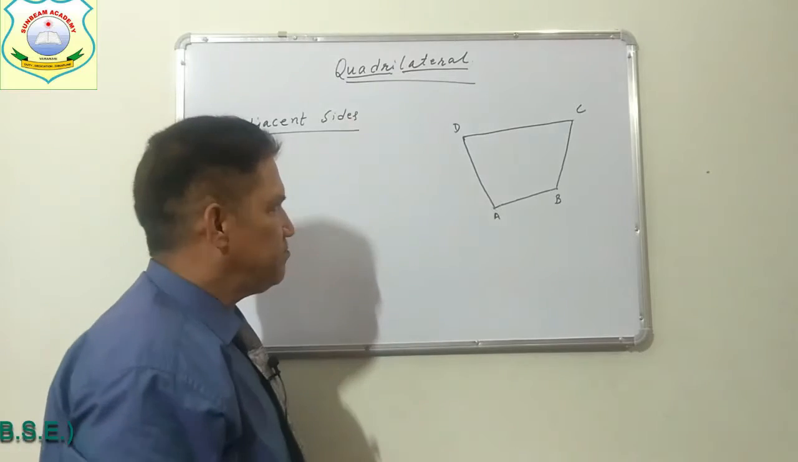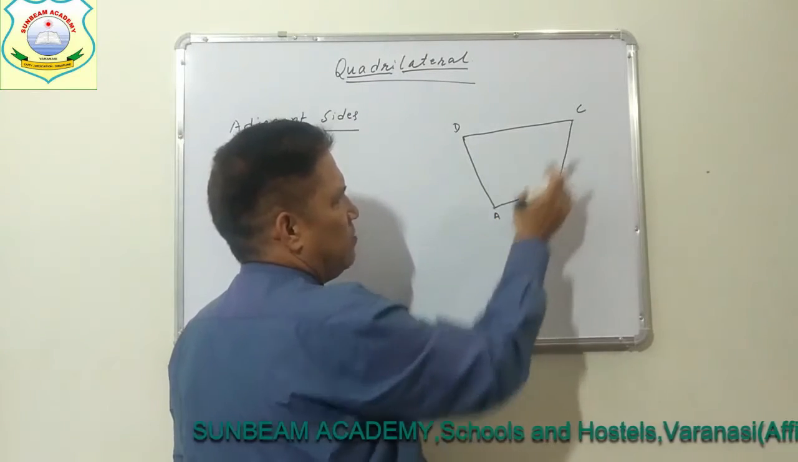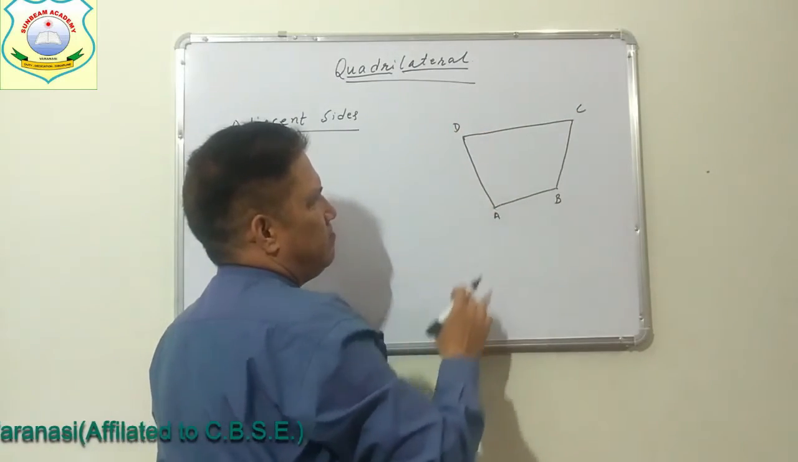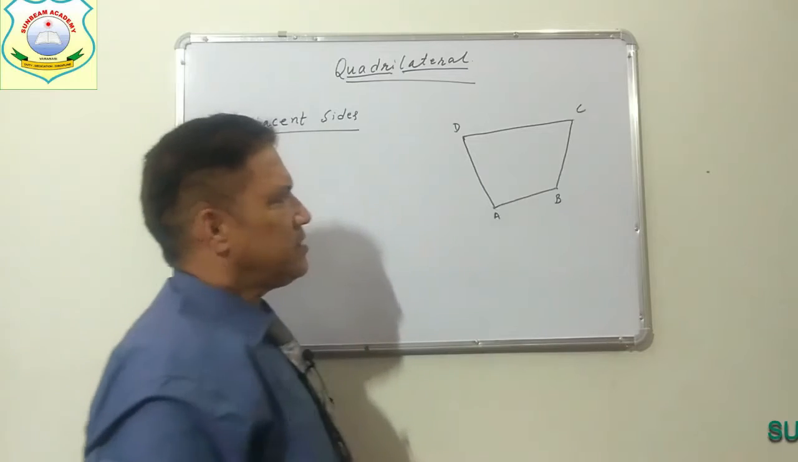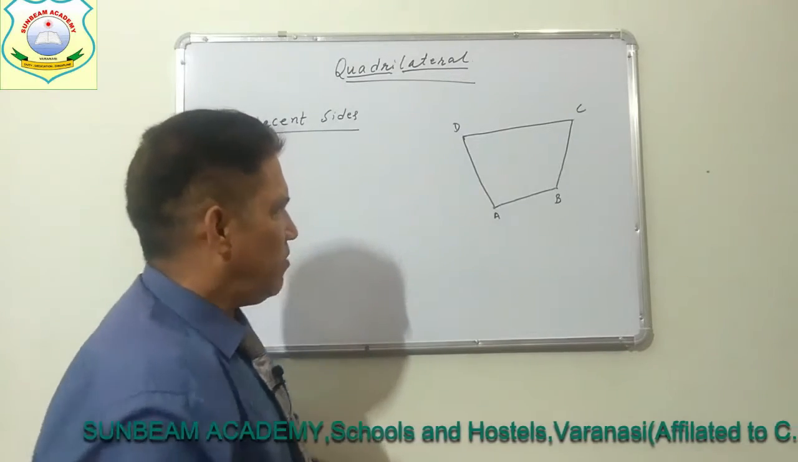Adjacent sides: AB, BC; BC, CD; CD, DA; DA, AB. These are the 4 pairs of adjacent sides here. And what is common here?